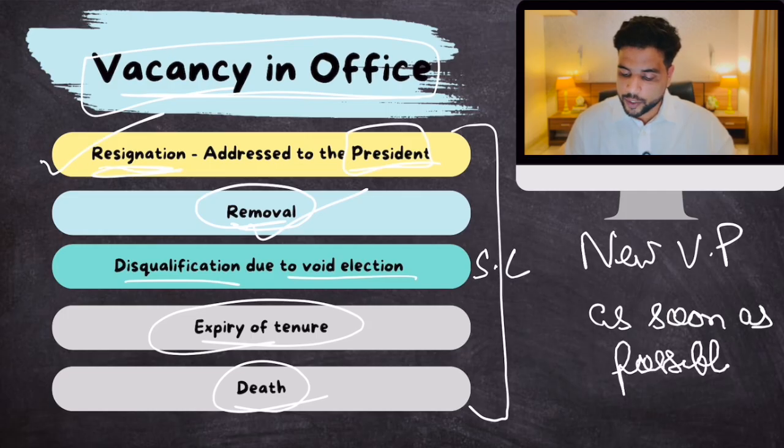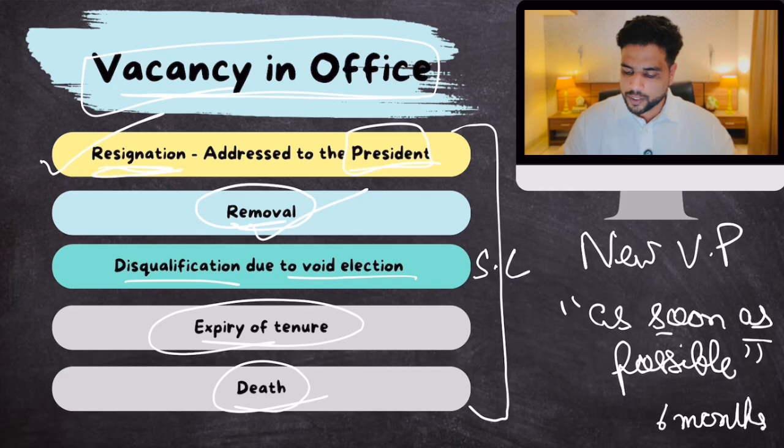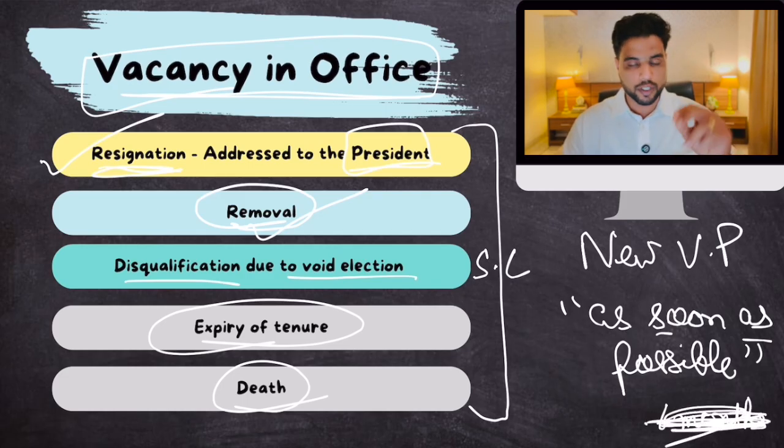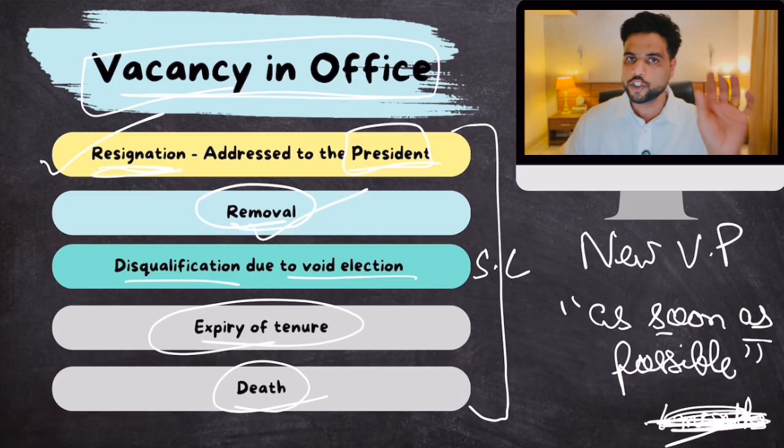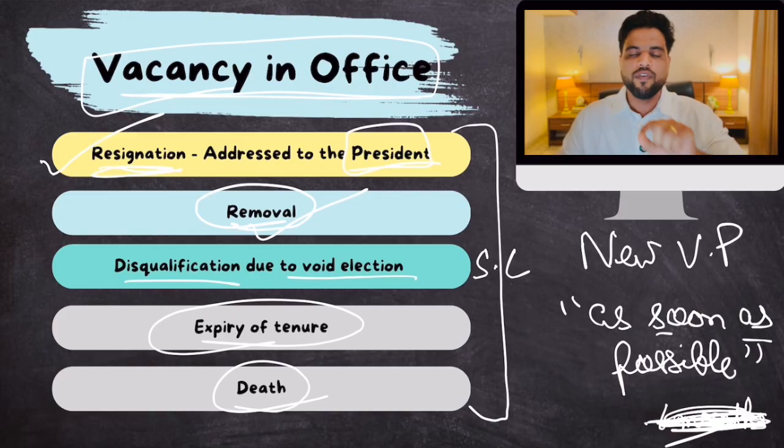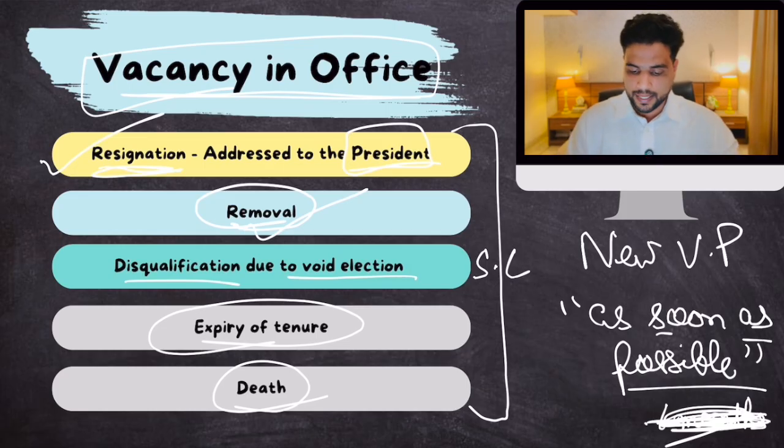Okay, remember this because they can ask an MCQ to confuse you. How? I'll tell you. The Constitution writes as soon as possible. The Constitution does not write any time limit. Generally, there is a time limit that the elections should take place within 6 months. But the Constitution does not mention that the election of the new Vice President should take place within 6 months. There is no such thing written in the Constitution. So they might ask you an MCQ that considers the following statement: the election of the new Vice President, if the office lies vacant, should take place within 6 months as per the Constitution. That statement would be false because it is as soon as possible. Remember this part. Okay? Alright.